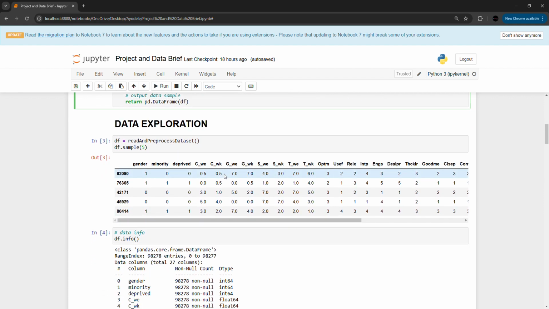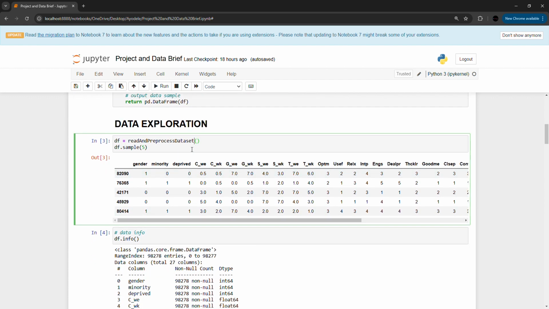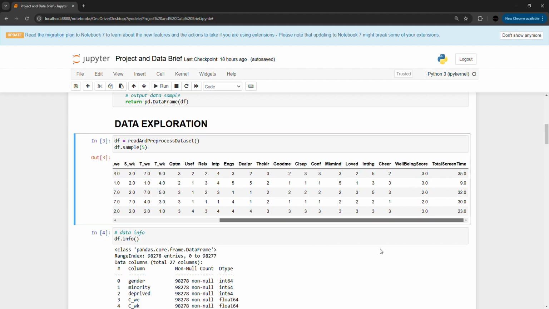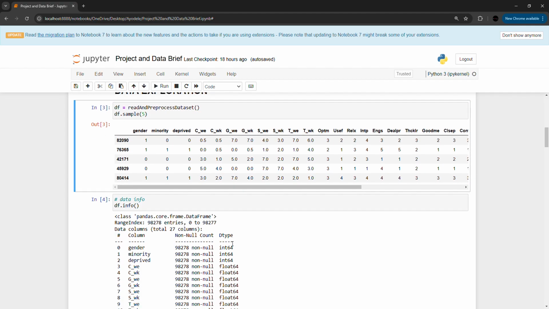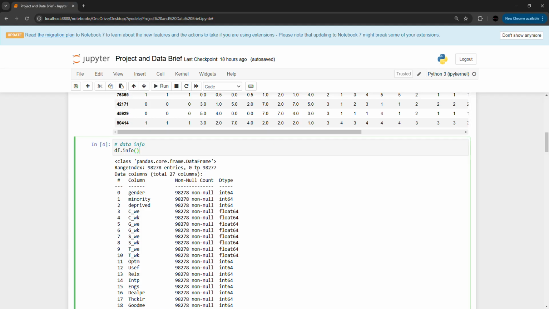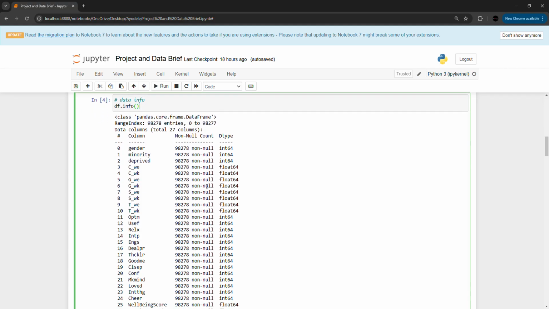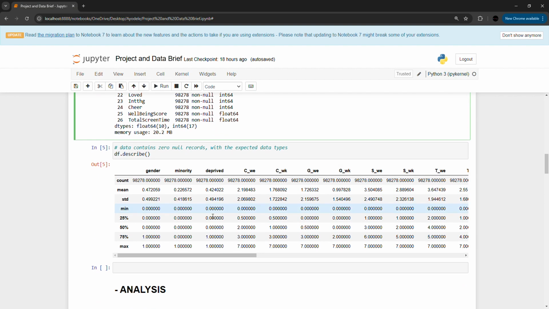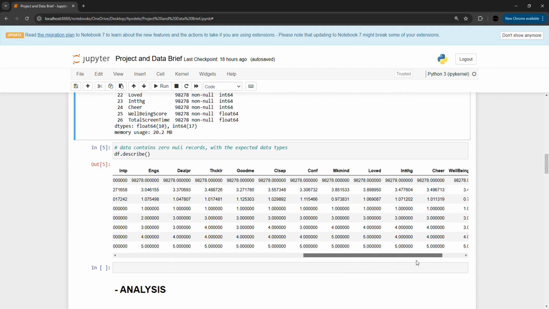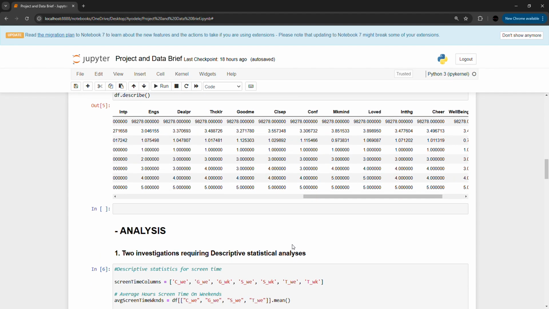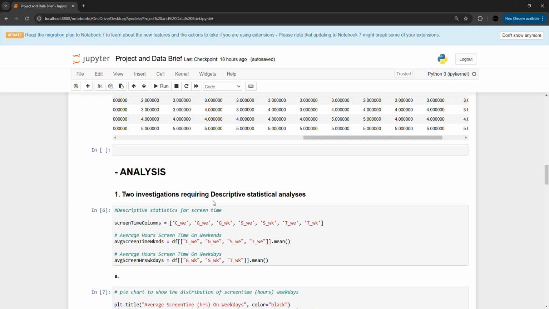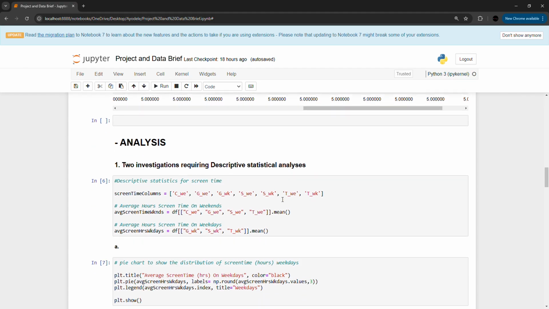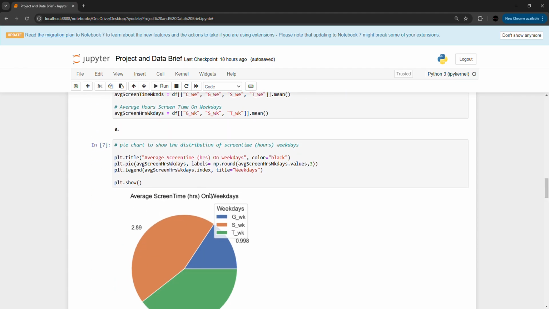Followed by that, we have to do some data exploration. We return some records from the data sets, and we get the data info. This is just exploration, trying to understand the data, and then we perform some statistical analysis to better understand how the data is distributed. Then the next step is to perform some analysis. There are two investigations requiring descriptive statistics. The first one is average screen time hours on weekdays.